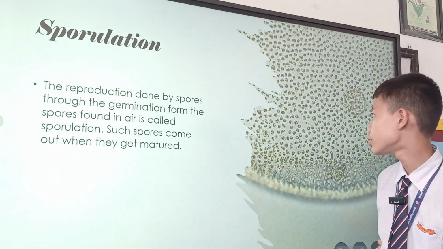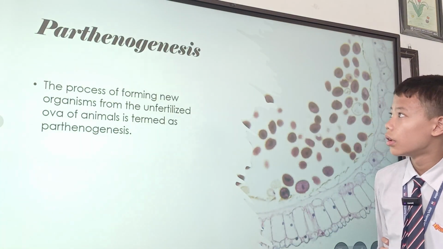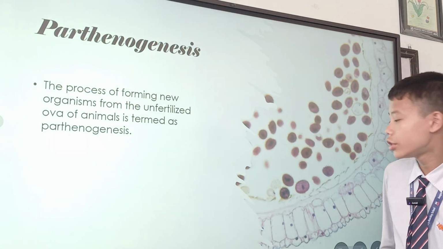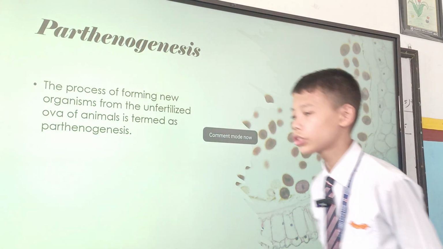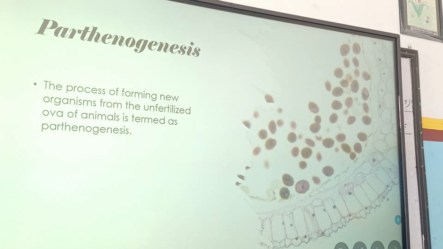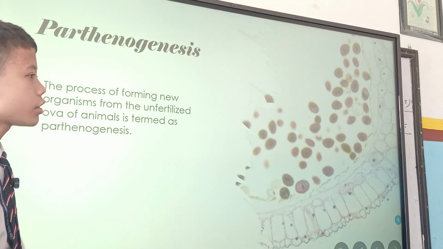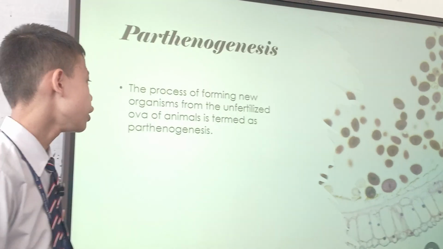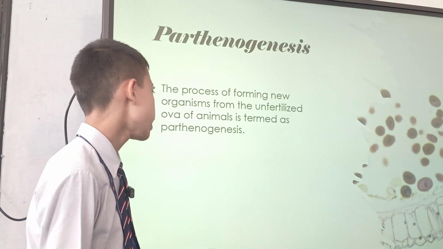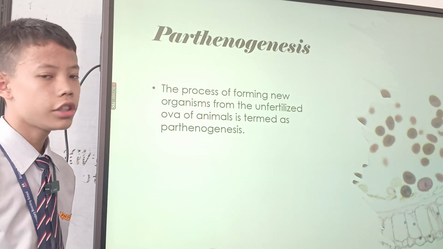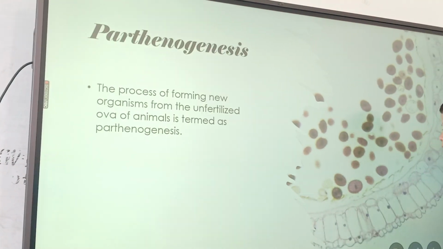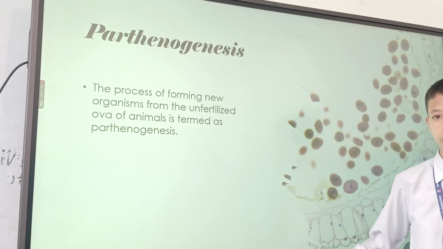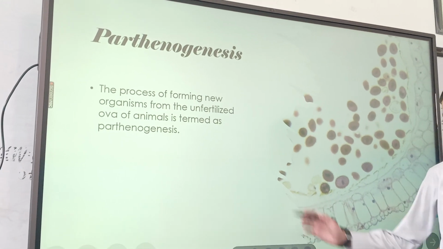The next process is called parthenogenesis. This is a rare type of reproduction. It is the process of forming new organisms from unfertilized ova of animals. This is not that common in animals.